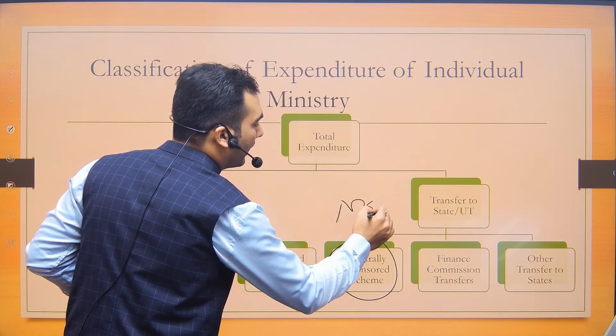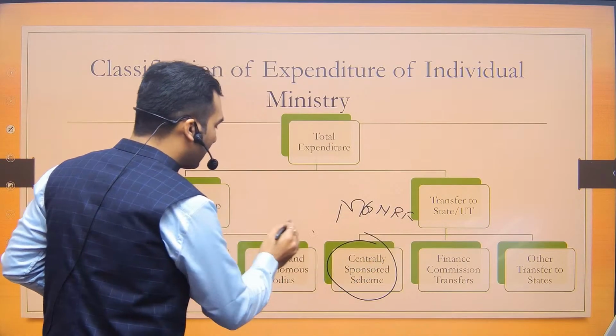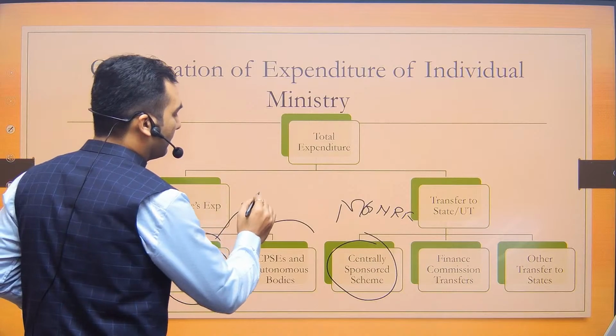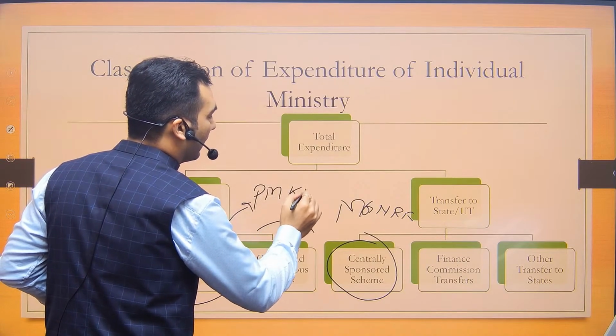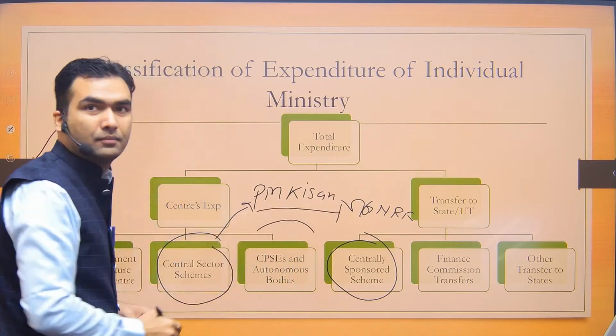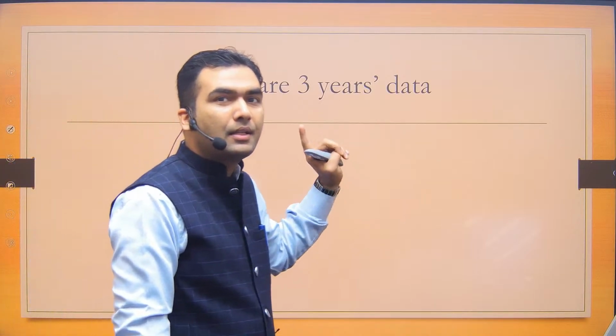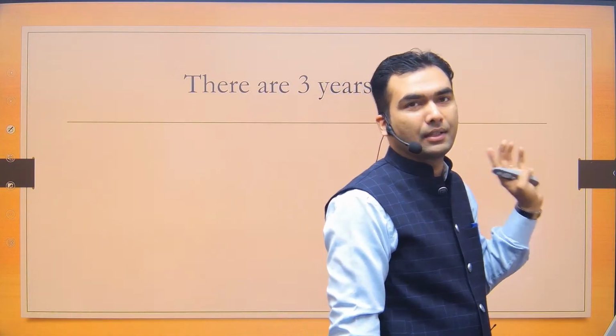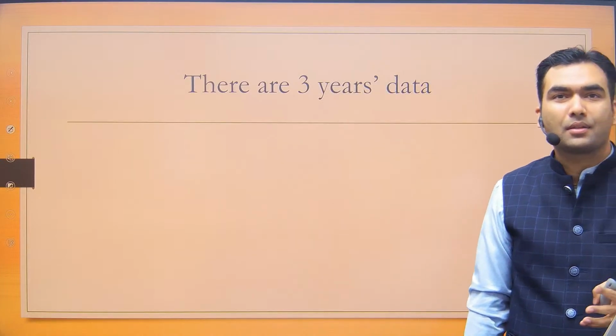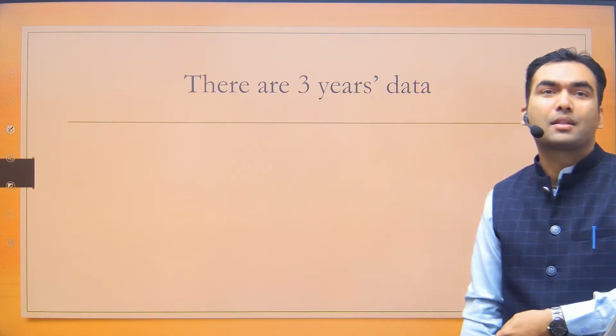Here MGNREGA would form. PM Kisan will form here. Will fall here. Now, in any budget, there is data for 3 financial years. This is a very standard question which can be asked, or this is also asked in interviews as well.